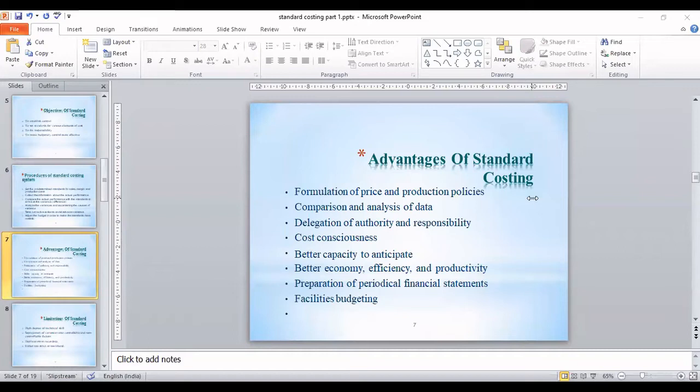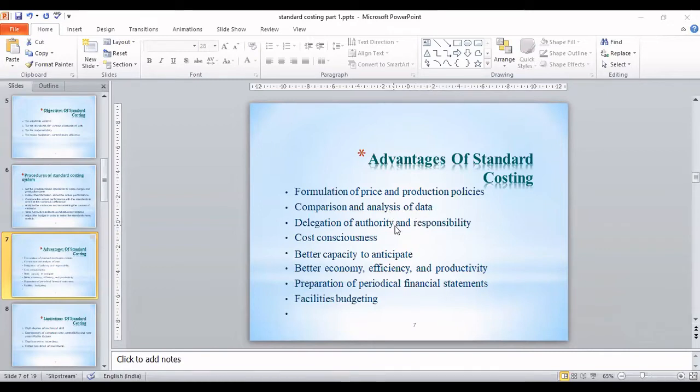Yes, Rishi, Nitesh, what do you feel? Can we fix the prices before or without knowing the cost? Yes. Yes, exactly. So for fixing prices and to make the production policies, you need standard costing. So this is 100% going to benefit in fixing the prices and policies.